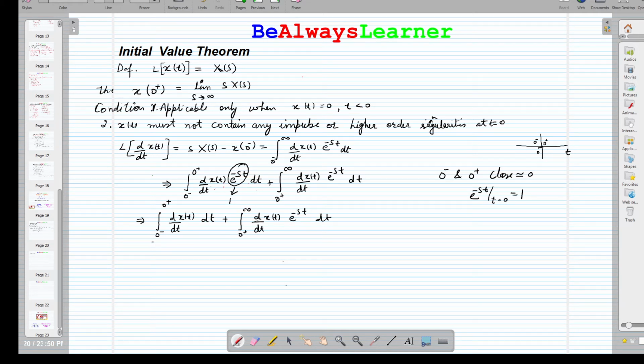That's how we can write it. Now this first integration gives x with the limits 0 positive and 0 negative, and plus the same integration we are copying from above.